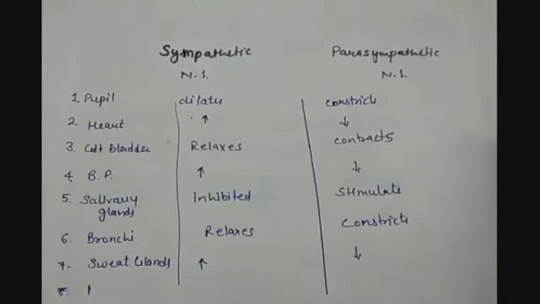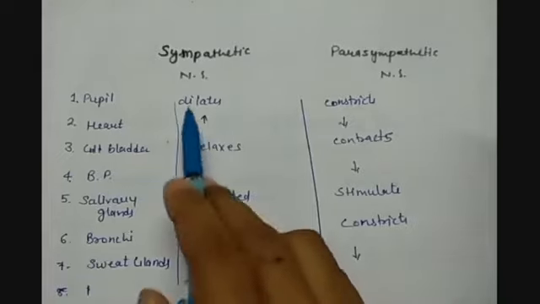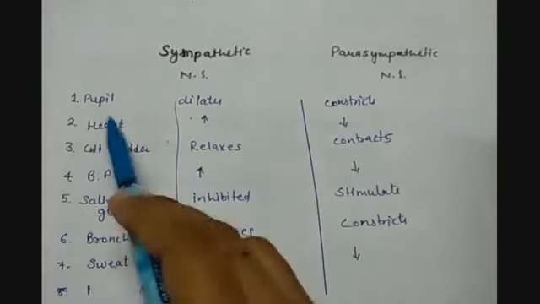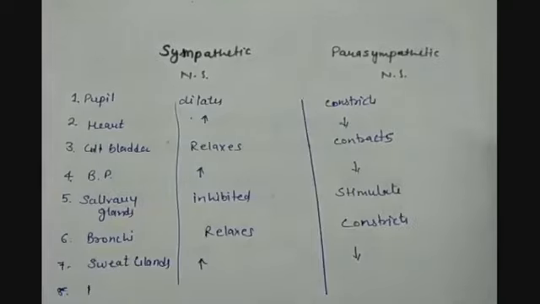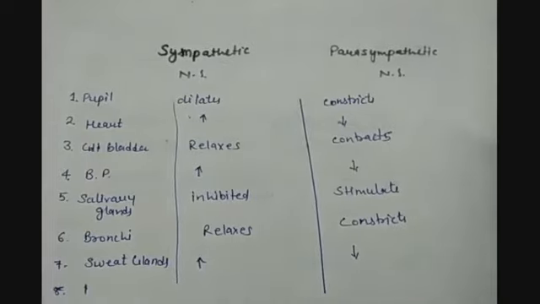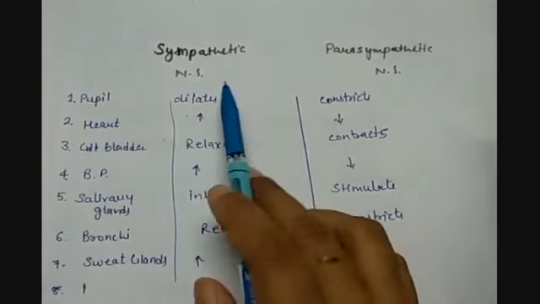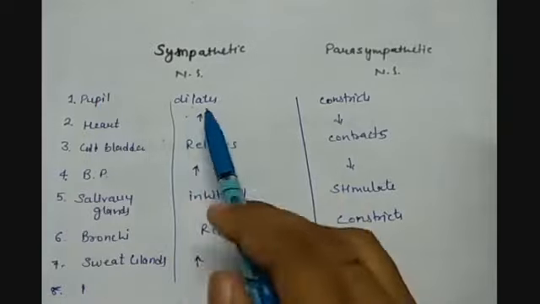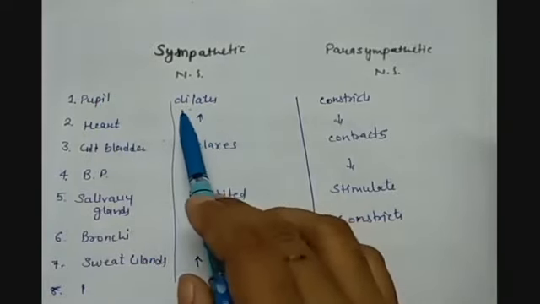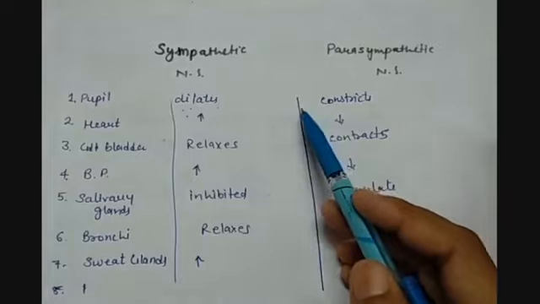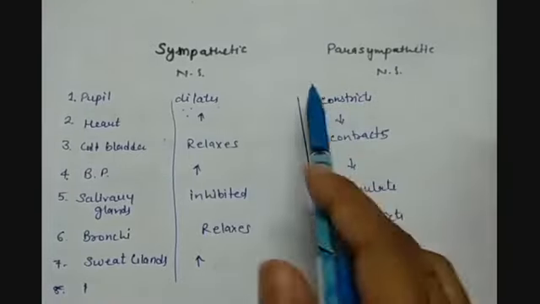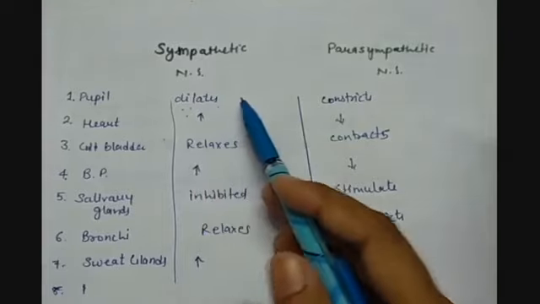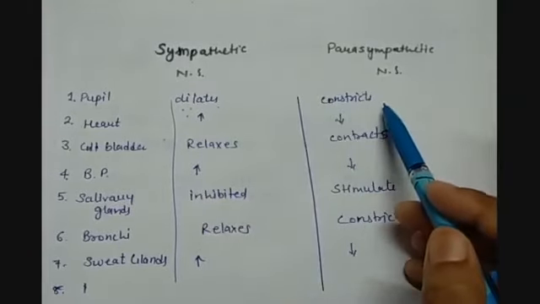So if we talk about the work done by the sympathetic nervous system and parasympathetic nervous system regarding some parts of the body, here are some of the differences between the two, and how these two do the work. If we talk about the pupils, the sympathetic nervous system has to increase the energy of the body, so it dilates the pupil so that more light can enter the eye. But the parasympathetic does the work opposite to the sympathetic nervous system, so it constricts the pupil.